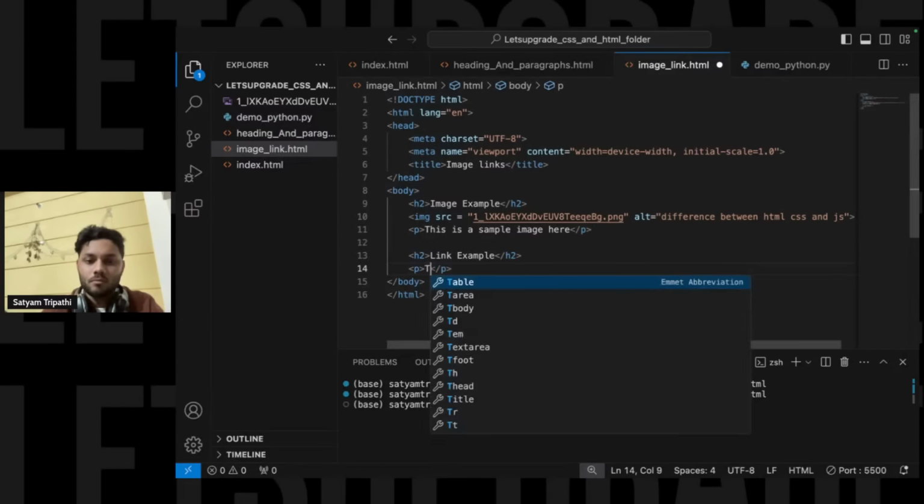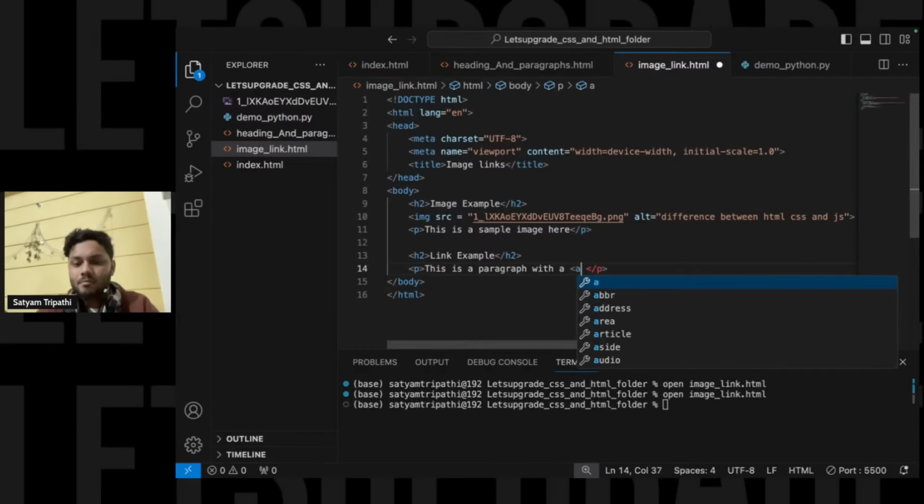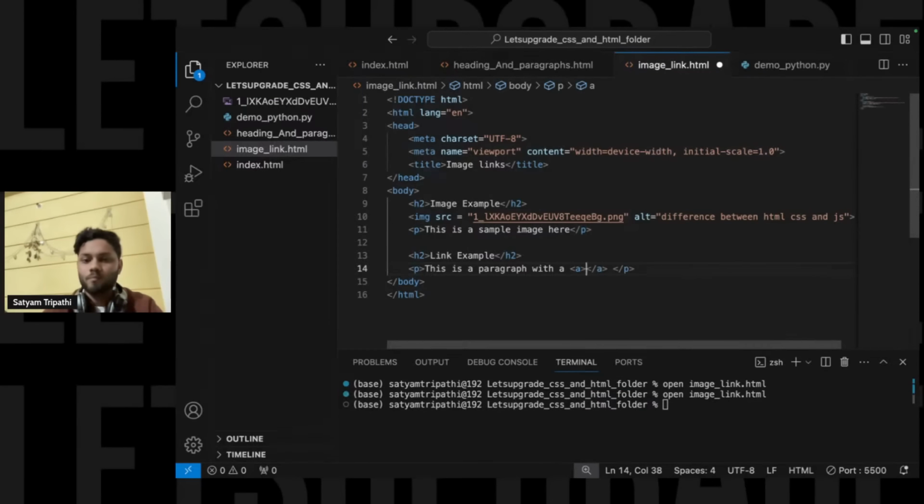First of all, this is a paragraph with a link. So over here I'll write a link. For the link purpose, we use an anchor tag. All right, so over here we have to pass one key, that is href, and we just have to write the link of it. Let us say I'll mention Google link.